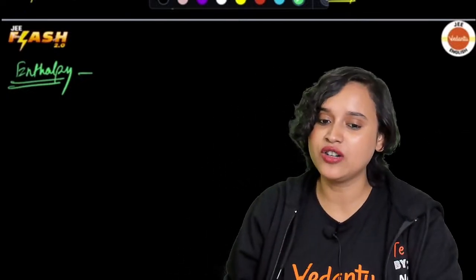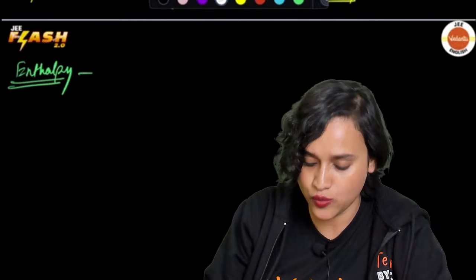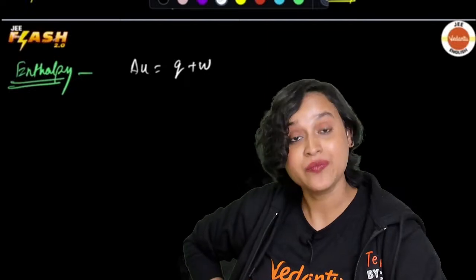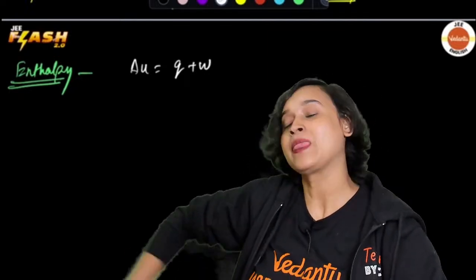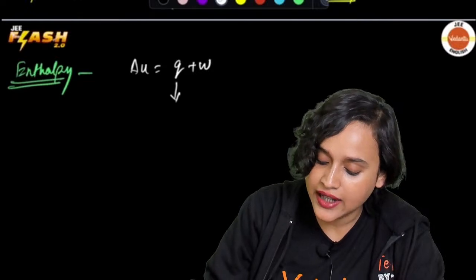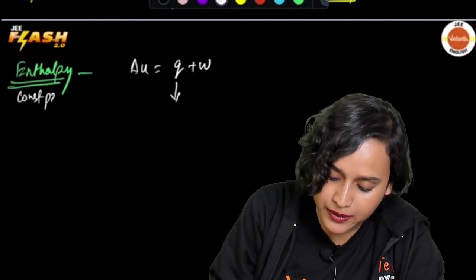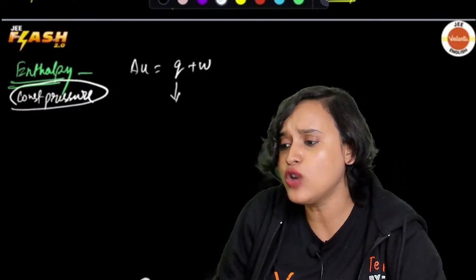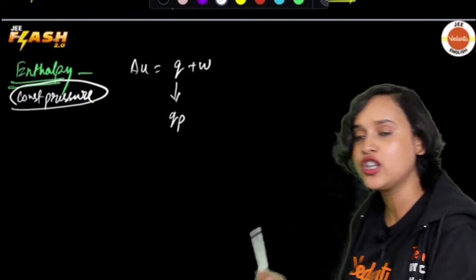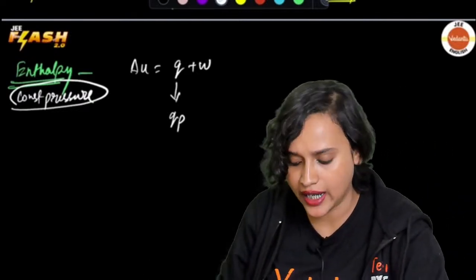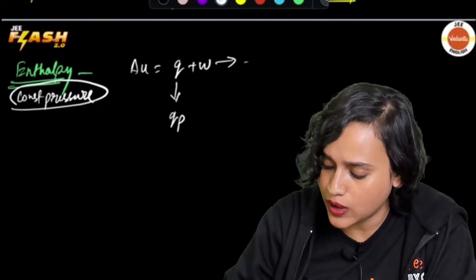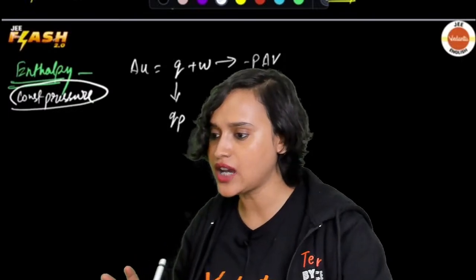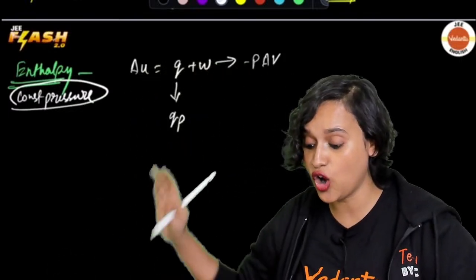So now let's talk about enthalpy, everybody. We all know that delta U is equal to Q plus W, which is our first law. Because all of this is happening at constant pressure, can I write my Q as Q_P? Because it is constant pressure, I can. And I know that W is equal to minus P delta V, am I right? See, now we are deriving. This is a lot of derivations, everybody.